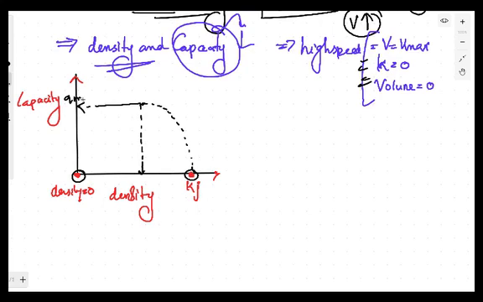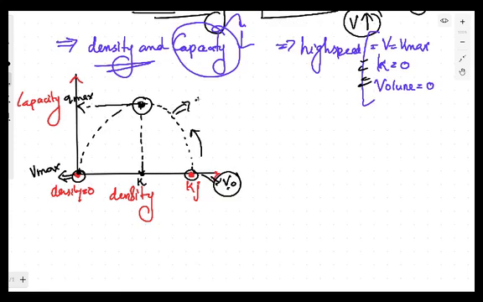Let's say this is Q max. It means here the K will be the value of K for which the capacity is maximum. After reaching this peak value, the capacity again keeps on decreasing and it will reach a final point where the capacity will become zero at a very high speed. It means in this particular case, the speed will be V max. In this particular case, the speed will be zero. It means with the increasing value of speed, the capacity will increase up to a peak point and then it keeps on decreasing.